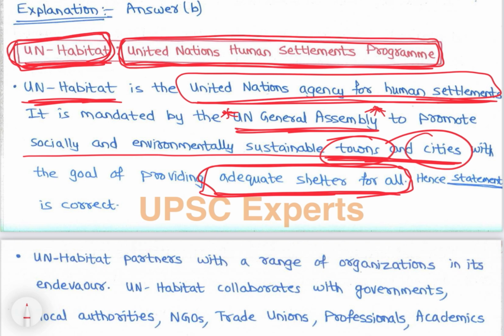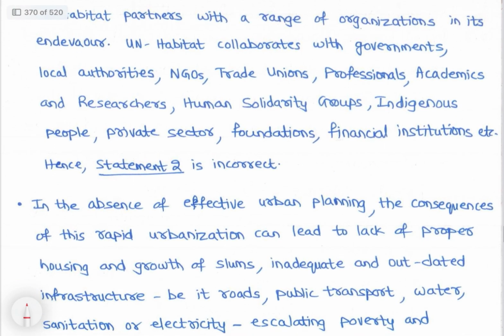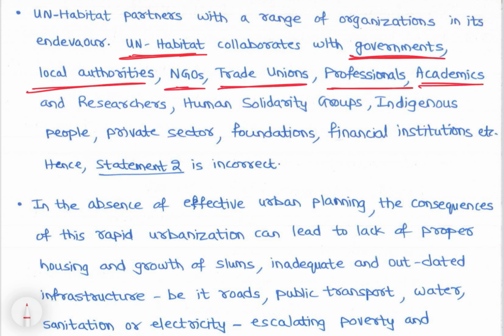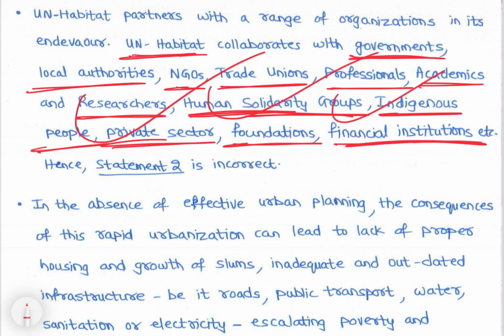Then UN Habitat partners with a range of organizations in its endeavor. It collaborates with governments, local authorities, NGOs, trade unions, professionals, academics and researchers, human solidarity groups, indigenous people, private sector, foundations, financial institutions, etc. It collaborates with all of these. So statement 2 will be there.